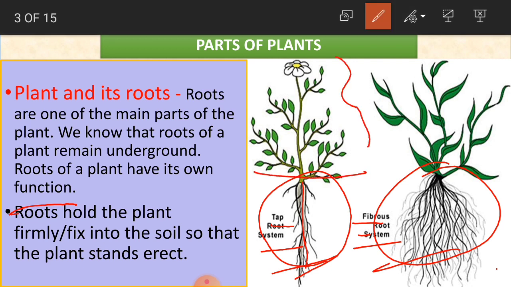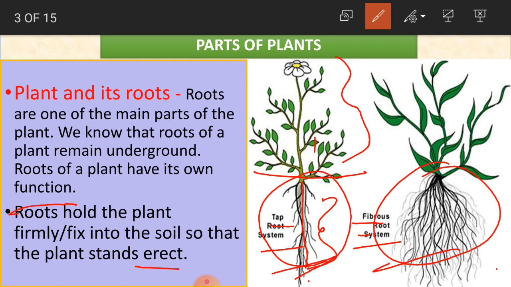Because of these roots, the stem, the branches and everything of this plant is able to stand straight. Erect is nothing but straight, above the ground, above the soil.